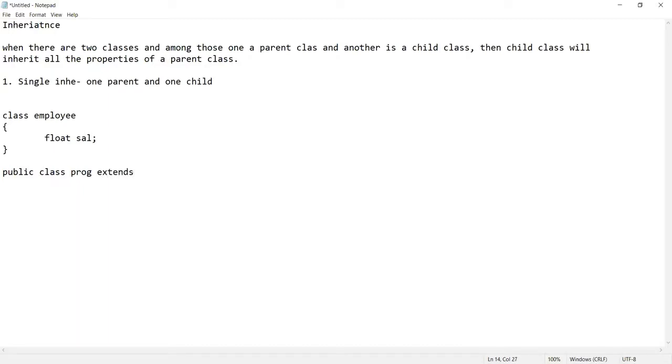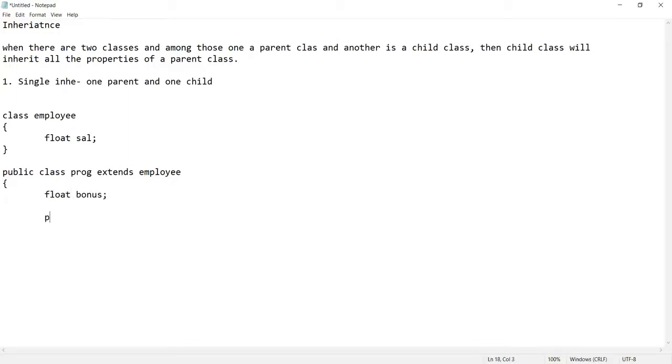Extends is a keyword which is used to declare a child class for a parent class. So after extends, you will write the name of the class which you wish to make a parent, right? So in the programmer class, we have a unique feature called bonus, right?